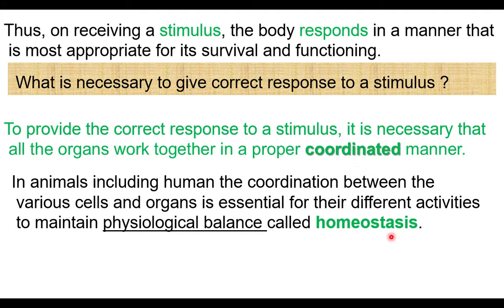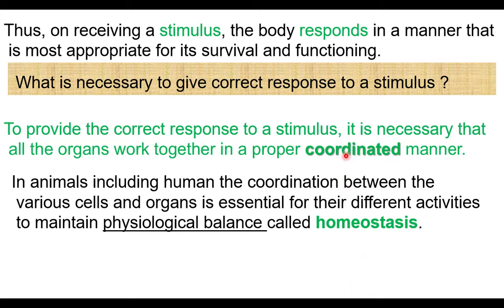What is homeostasis? Maintaining a physiological balance, maintaining uniform internal condition of the body, that is uniform temperature of the body, uniform water level in the body, uniform sugar level in the body, all come under the heading homeostasis. An organism gives proper response to the stimulus. This is because of coordinated functioning of the organs. Because of the coordinated functioning of the organs, homeostasis is possible. Because of homeostasis, an organism is able to live.